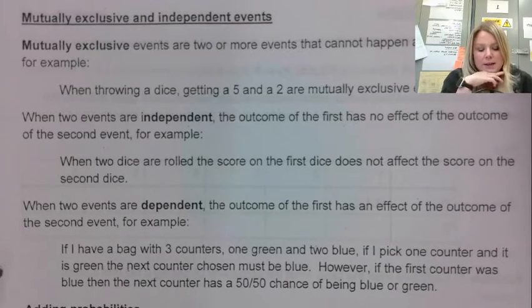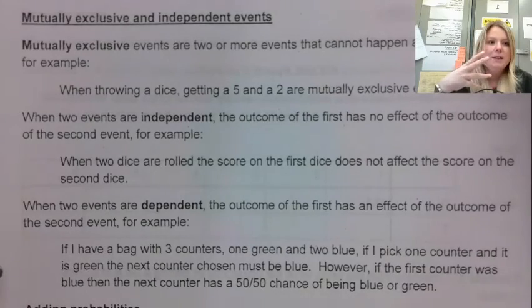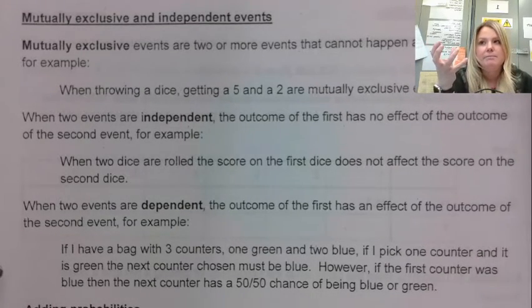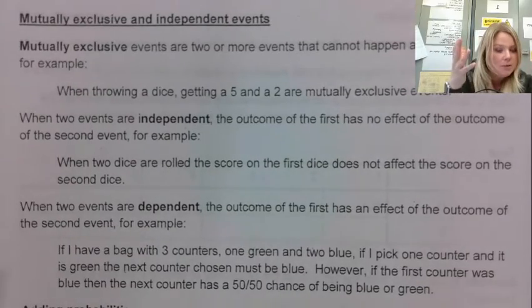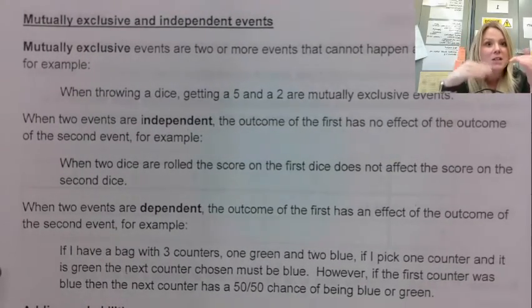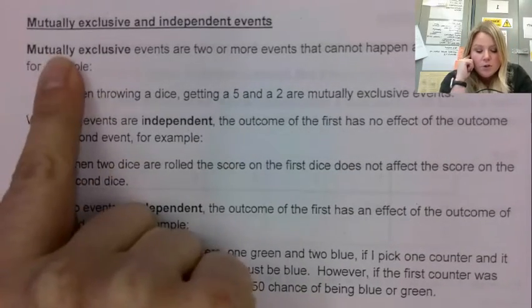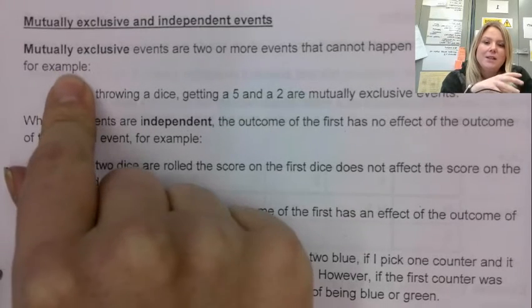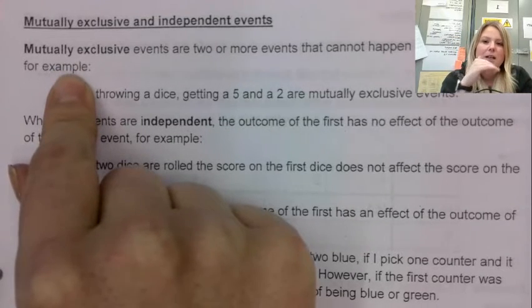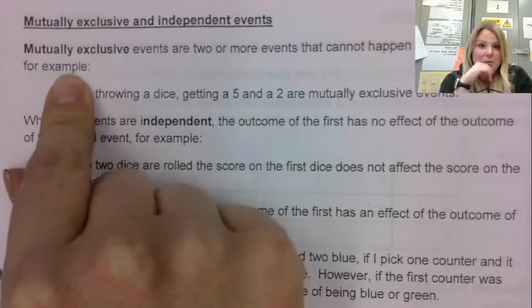So if different things are happening, sometimes it's not possible for them to happen at the same time, sometimes it is possible for them to happen at the same time, and sometimes one will actually affect the other one. So that's what these three things really are. Mutually exclusive events are just two different things that absolutely cannot happen at the same time. I cannot toss a coin and get a head and a tail. It has to be one or the other.